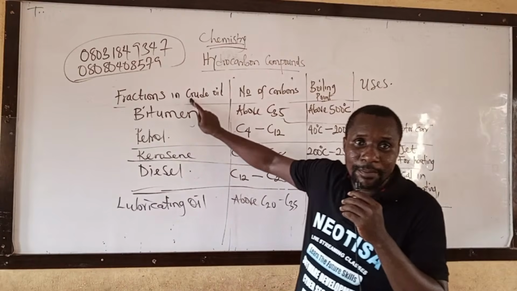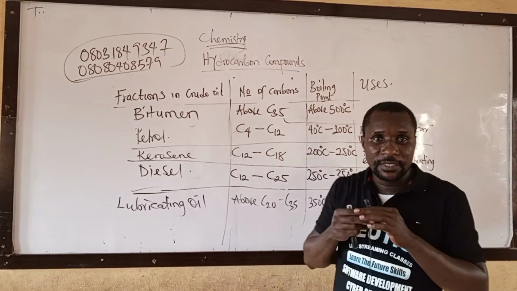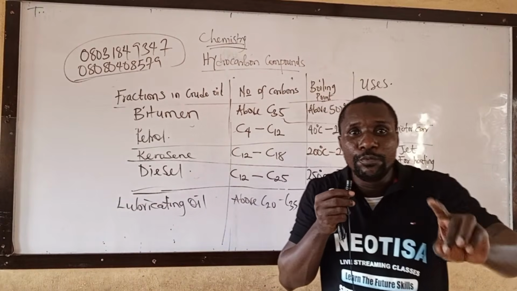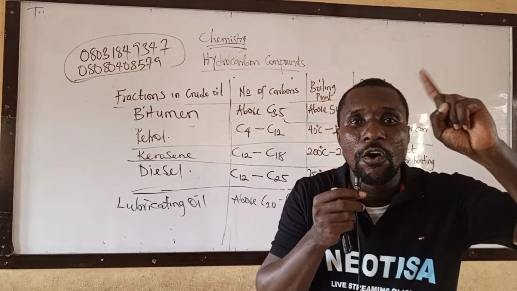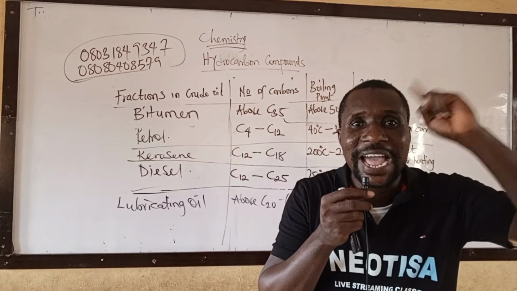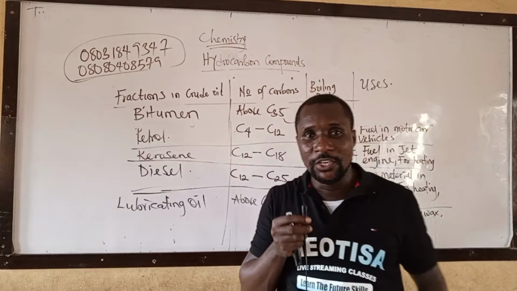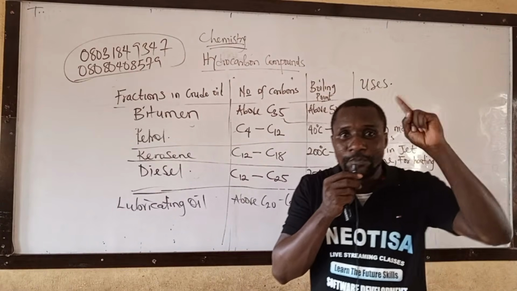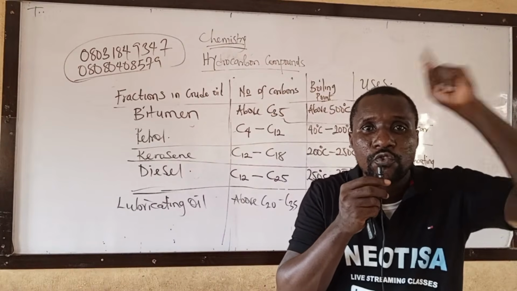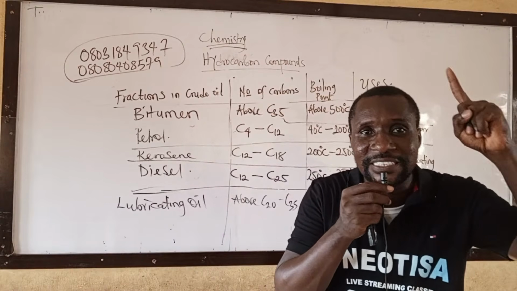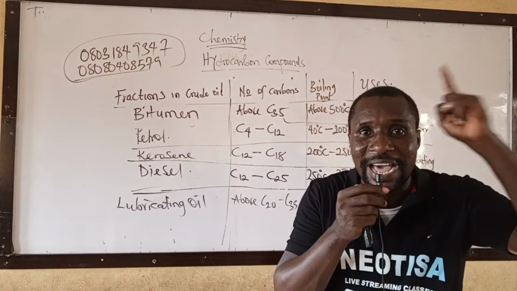Let me tell you something about bitumen. Please take note of this. Bitumen is the only fraction of crude oil that exists as solid. Is there no past question? Bitumen is the only fraction of crude oil that is obtained as what?